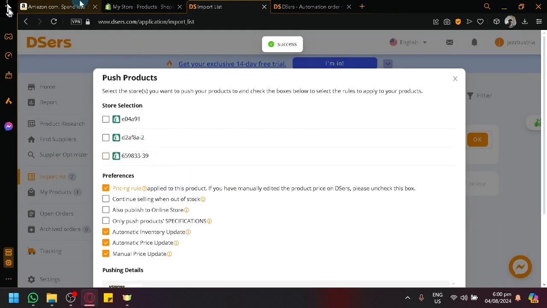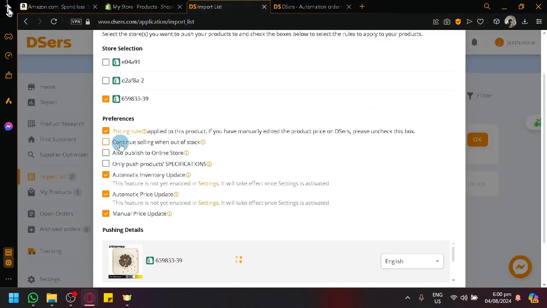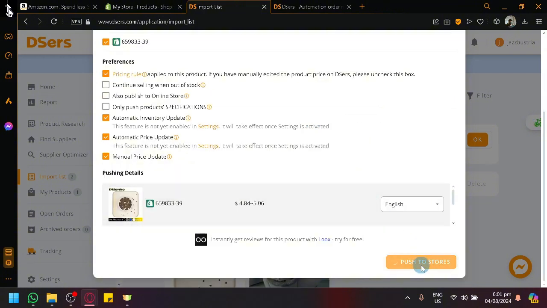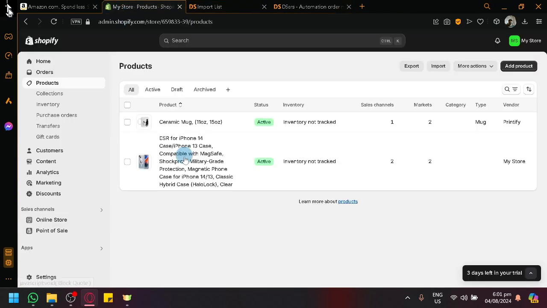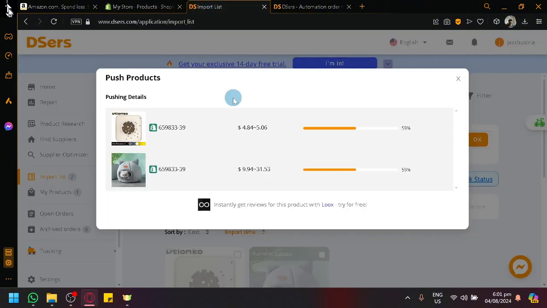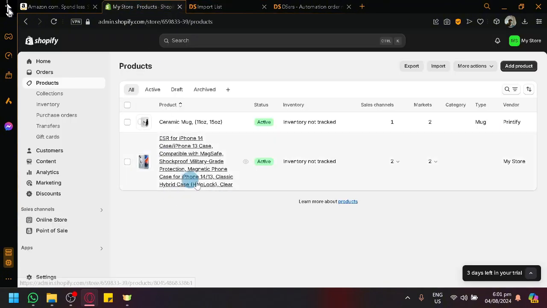Which would, as you can see, push it. So let's confirm which is our store, the 659. So simply select this. And you could also control preferences like the pricing rule, continue selling when out of stock, publish to online store, push only product specification, and many more. After that, simply click on push to store, and you will be able to push it, as you can see, into our Shopify store over here. Now, once this is successfully pushed, it will then be recognized in our Shopify store. And now the app that we have for Amazon, if we were successfully able to connect it, should be able to recognize it as well.